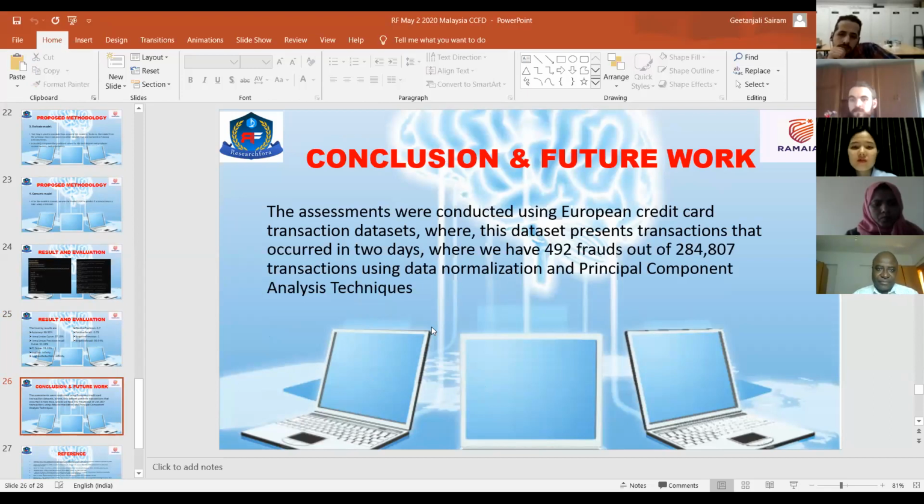Basically, we didn't have to do much. We didn't have to normalize or do any very detailed coding. ML.NET has come up with a very nice and effective way. For 2,84,807 records, we put in only about 1,600 lines of code. Without ML.NET, doing it another way might have taken a really long time. We took about 20 days to complete this. This assessment using the real data set and PCA techniques has been really fruitful to us.